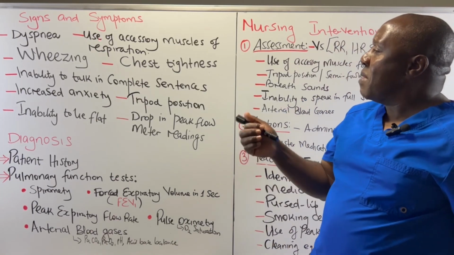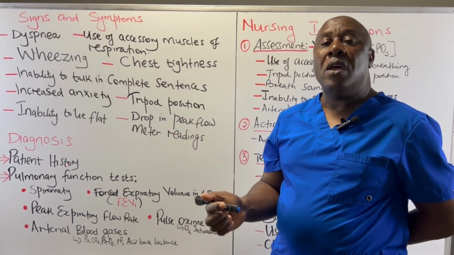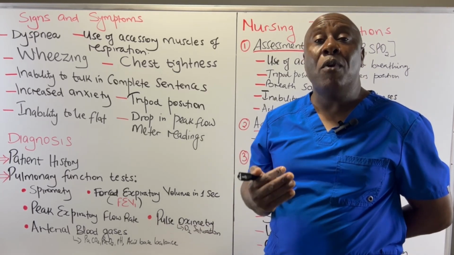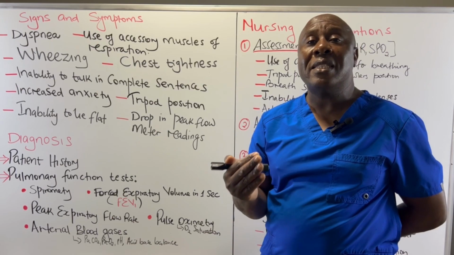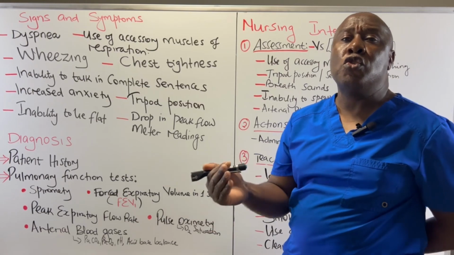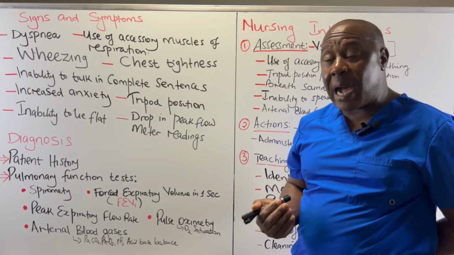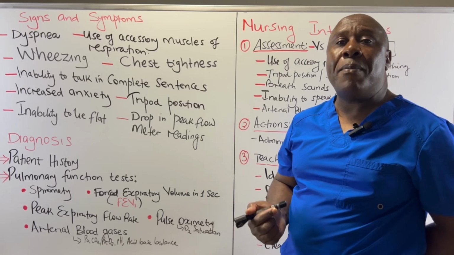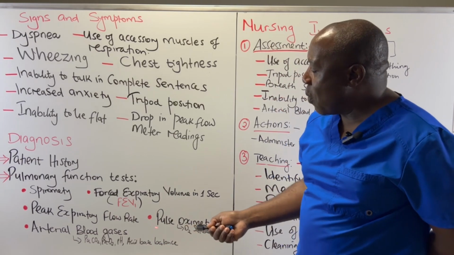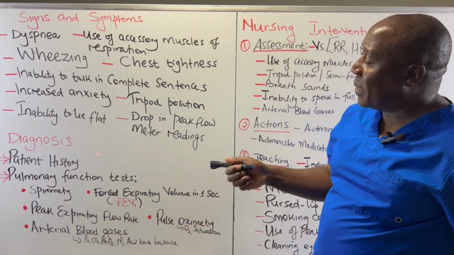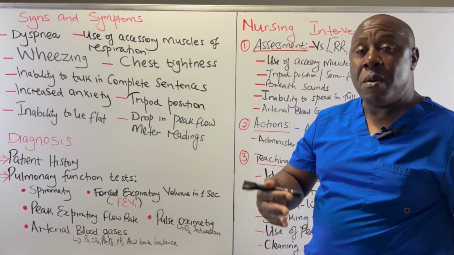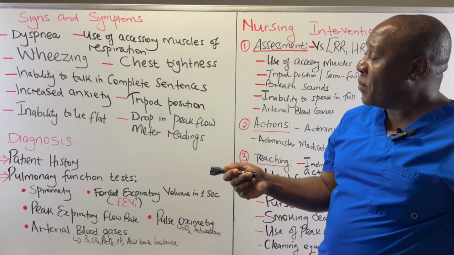But remember, when this condition is starting, patients normally tend to hyperventilate. So when they hyperventilate, they blow out carbon dioxide, and this might result in alkalinity. But as the condition continues to grow worse, it is now difficult to move that carbon dioxide out of the lung. So we end up having acidity. So these arterial blood gases are just going to show us the condition of a patient at that particular time. So these are some of the methods that can be used by healthcare providers to diagnose asthma in this particular patient.